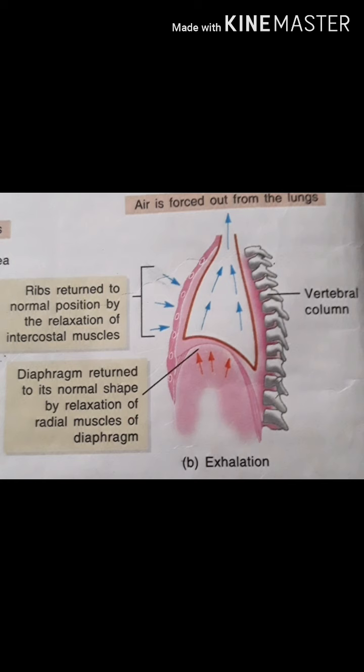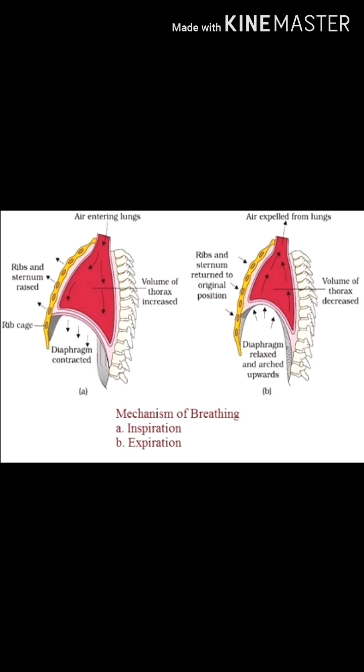And when we exhale, some air is still present in our lungs. This is called residual volume. So let's study residual volume. What is residual volume? It is the amount of air that remains in a person's lungs after exhaling. Means after exhalation, the air which is present in our lungs is called residual volume.